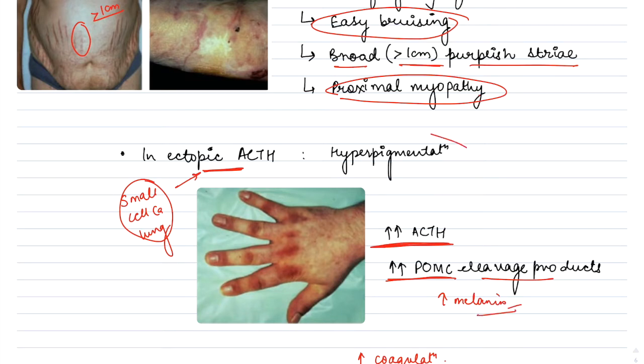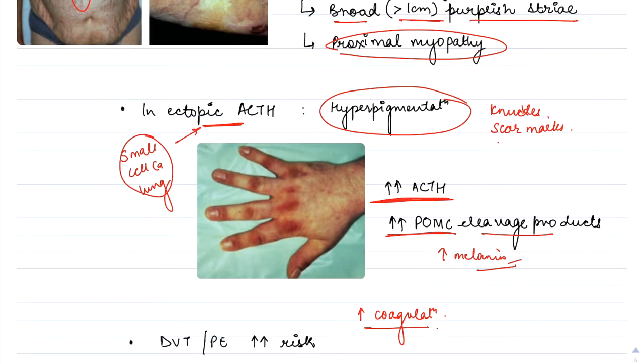Increased melanin production will lead to hyperpigmentation, especially of the knuckles, the scar marks, and the friction areas of the skin.